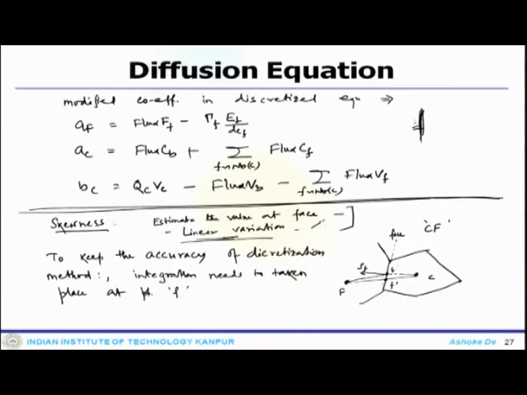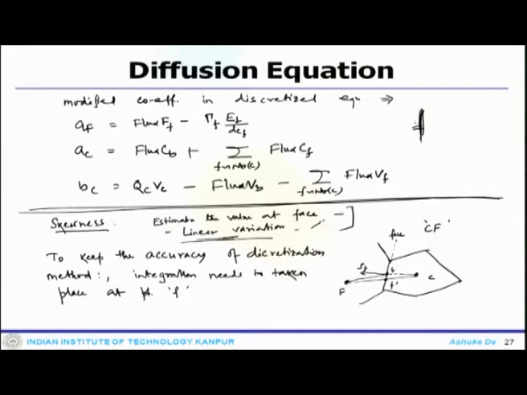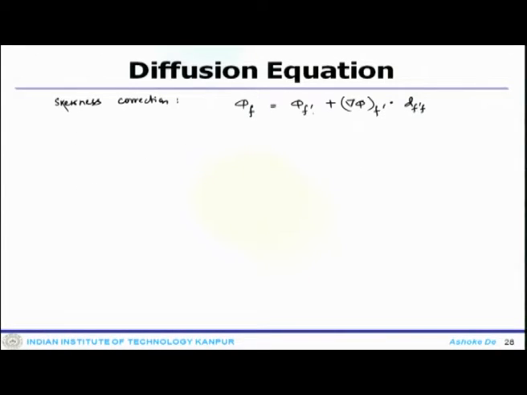F and F prime are essentially different points. So, the skewness correction can be derived for phi f as phi f prime plus delta phi f prime dot d f prime f, which is essentially the distance between these two points f and f prime, considering the value at f prime. So, this is a skewness correction.